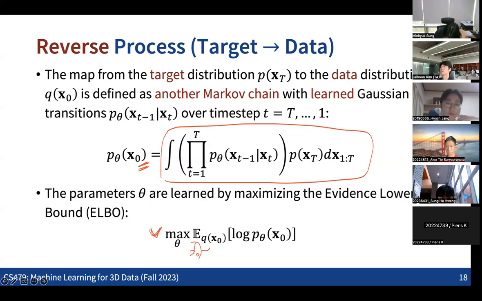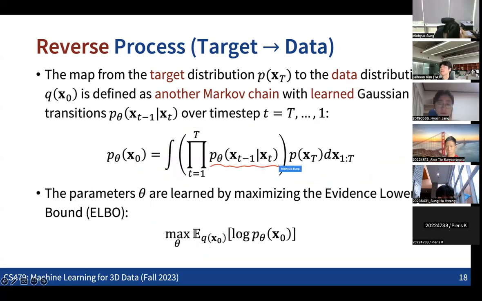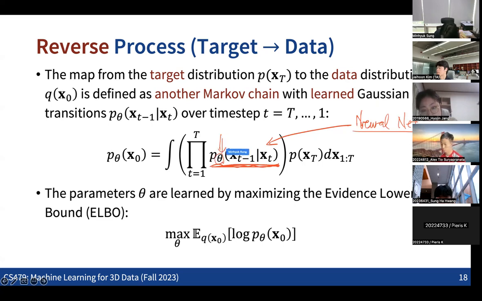So here what we can see is that this is the unknown information. The question is how we can learn the reverse transition at every time step in T. Each transition in the reverse process will be learned using a neural net. Theta represents the parameters of the neural net, and every Gaussian transition in the reverse process will be predicted using the neural net.